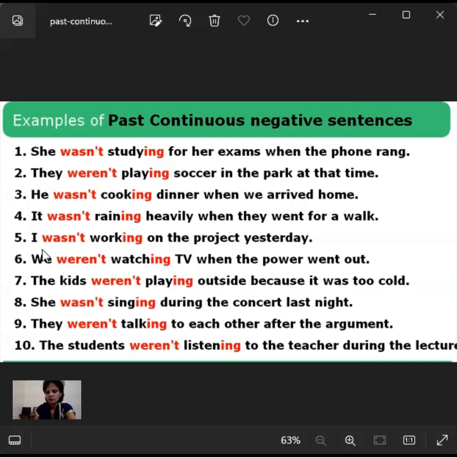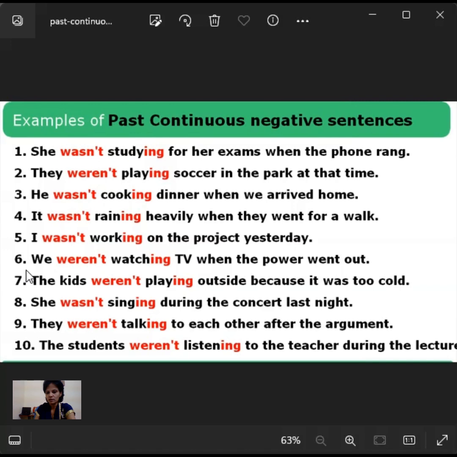And fifth one, I was not working on the project yesterday. Some task that this person was not doing. Some task or some work he got from his company or something related to the project. So he didn't work on this project yesterday. That is what it means. It's a specific moment in the past. He didn't work on that project. That is what it means.